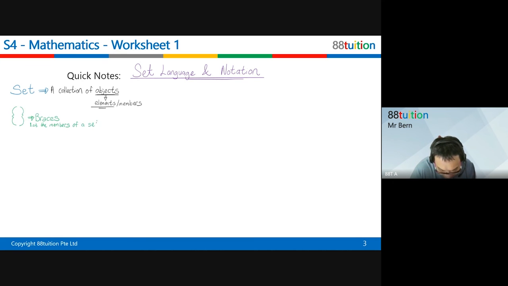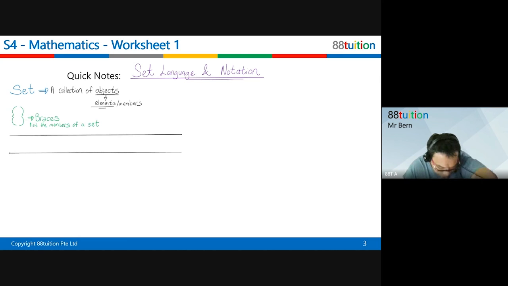So don't worry, these are some of the terms that we are using. Sometimes you will see a few ways of them presenting this information to you. They can present it in different formats. The first format, for example, is called listing.